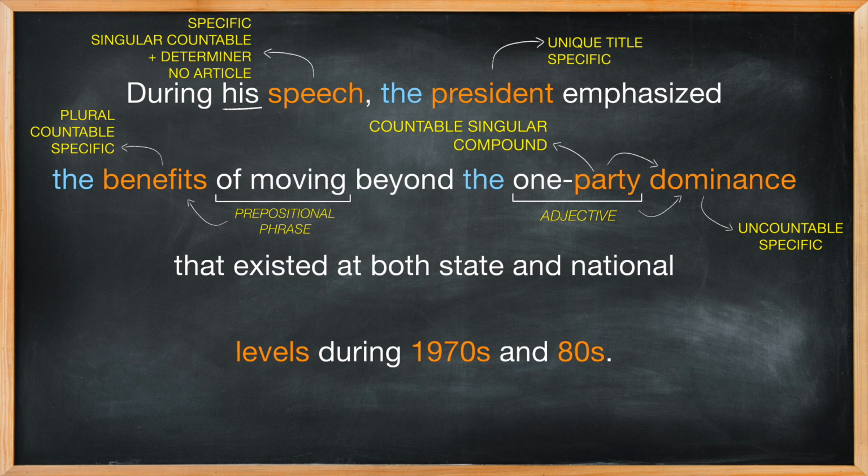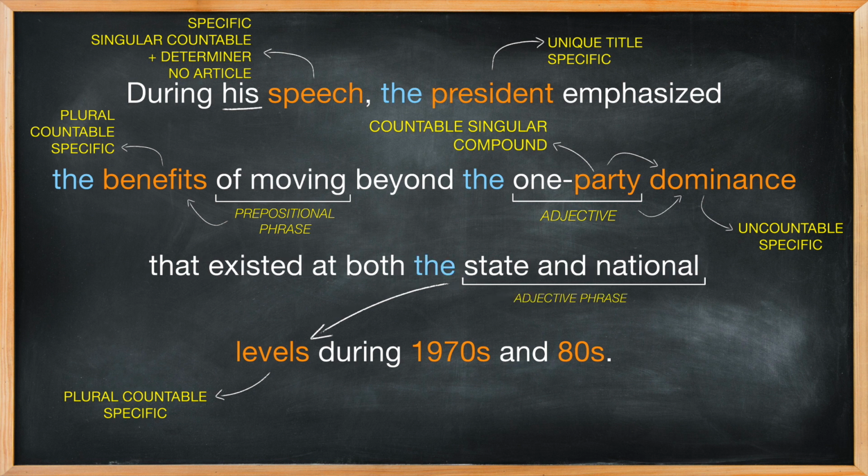It might be fair to assume our next noun is state, but actually state in this context is an adjective, which is working with the adjective national to form an adjective phrase to modify our next noun, which is levels. Levels is a countable plural noun and has been made specific by its adjective phrase, so therefore a definite article in front of the whole phrase is the best choice.